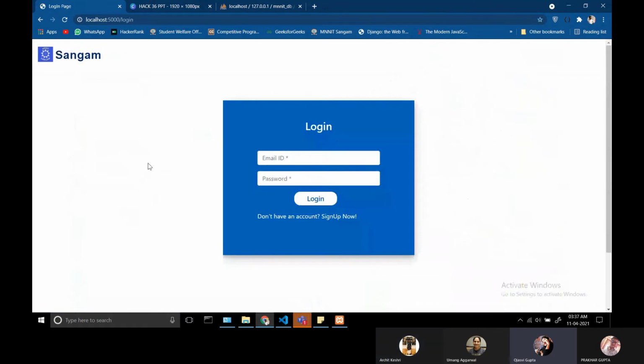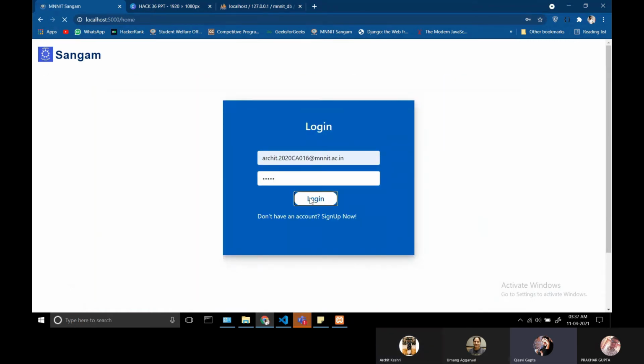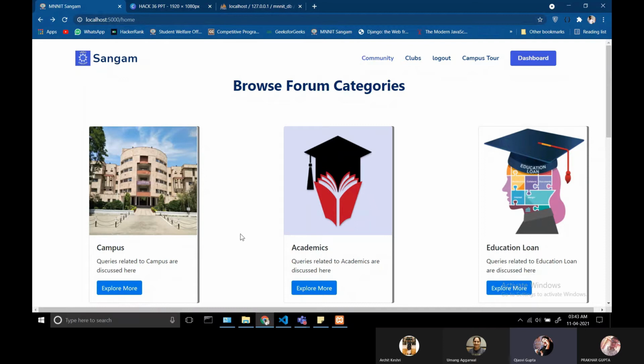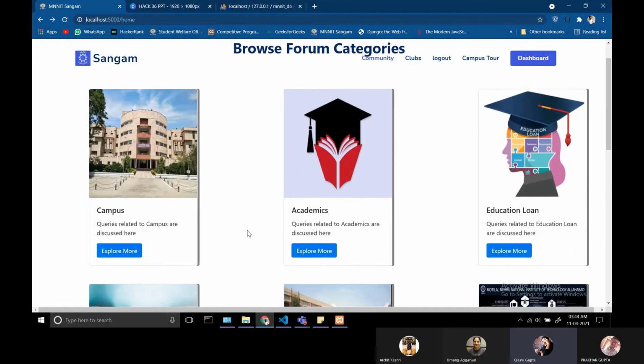MNNIT Sangam is an online platform where the user can register themselves, and after registering, they can log in with their college ID and the password they created while registering. We have used JWT web tokens and cookies for handling authorization and authentication. After logging in, a page like this would appear where the user can browse forum categories.